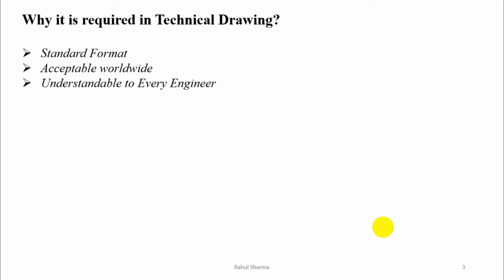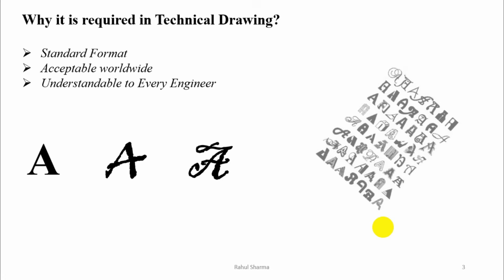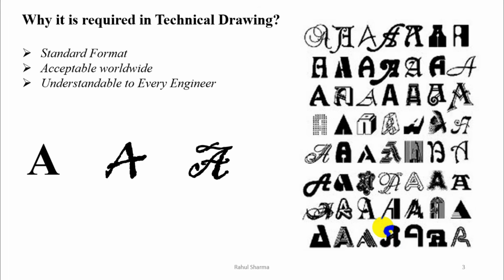Now I will give you one example. Let's say, what is this? Yeah, everyone knows this is a letter A, but what is this? The same letter A. Okay, and then what will be this? Again letter A in another style. And in this way, if I say all these are the letter A, so we have so many styles of writing A. Maybe you are also writing A in your own style.